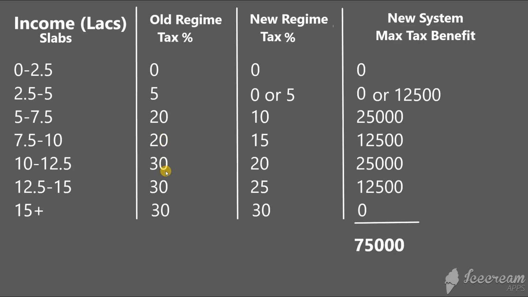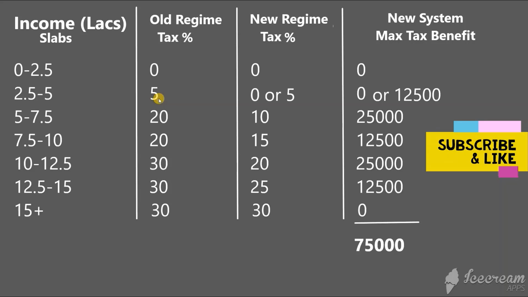Here you can see the old taxation and here the new taxation, and these are the income slabs. For income of 0 to 2.5 lakhs, it is tax free, whether you opt for the new system or the old system. For 2.5 to 5 lakh income, in the old system you have to pay 5%, but in the new system it will be either 0 or 5%. If your income is up to 5 lakhs, it is tax free, but if the income is more than 5 lakhs, you have to pay 5% here also. So for people with more than 5 lakh income, the taxation remains the same: here 5%, here 5%.